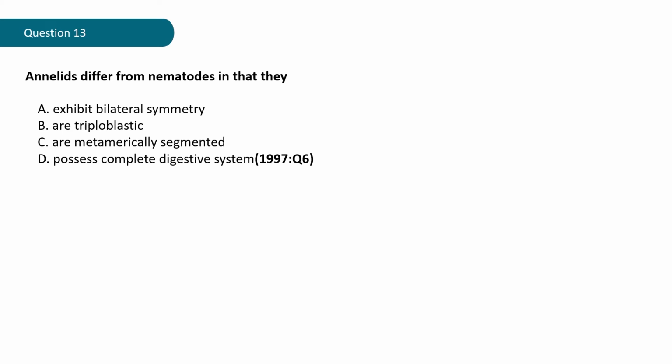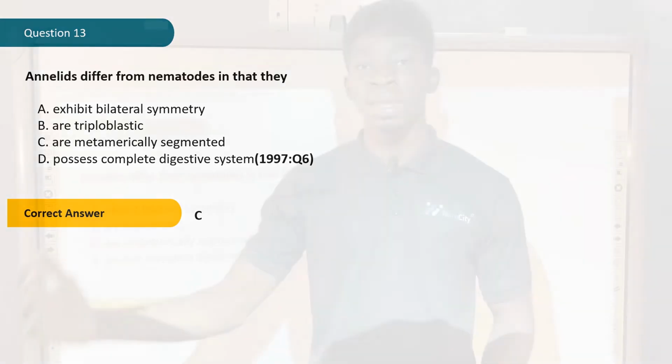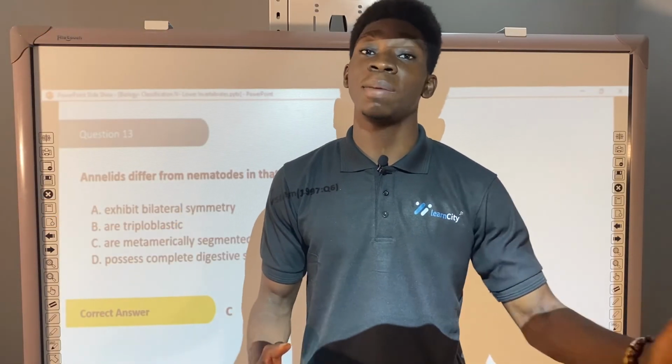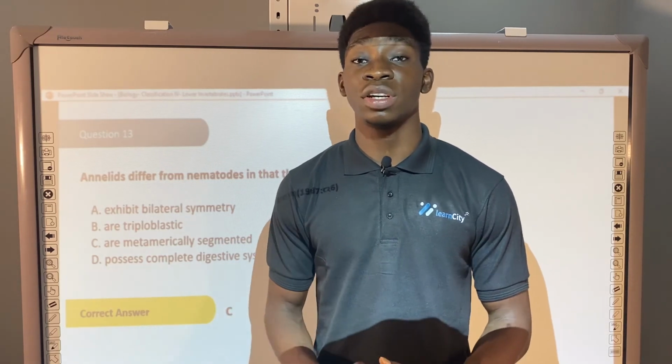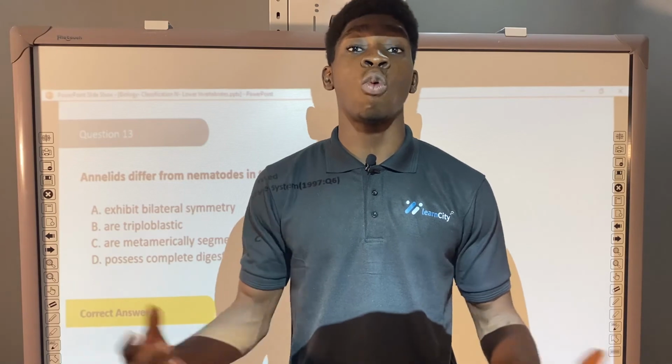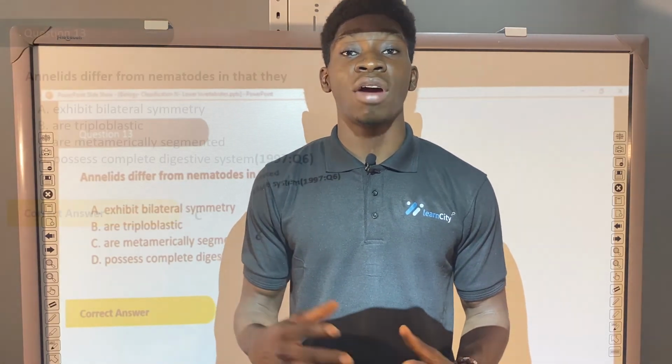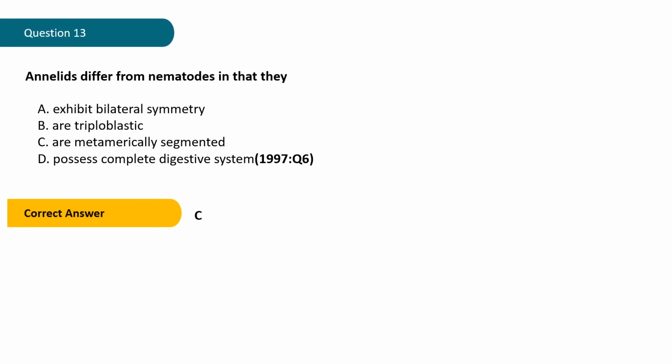Okay, let's check out what the correct answer says. The correct answer is C, are metamerically segmented. The major difference between annelids and nematodes, so that you can identify this is an annelid and this is a nematode, is that annelids are metamerically segmented, while nematodes are not. Both of them are worms. They could be roundworms or flatworms. But the major difference between annelids and nematodes is that annelids are metamerically segmented.